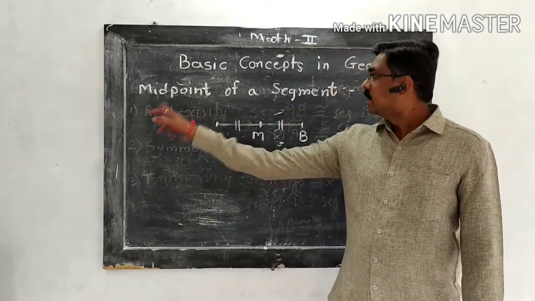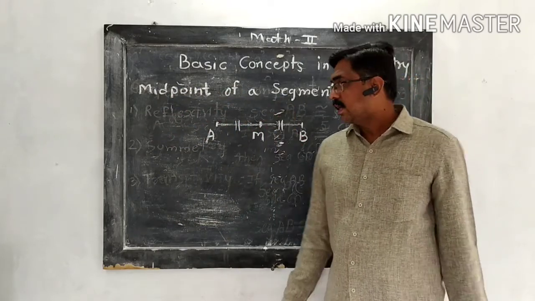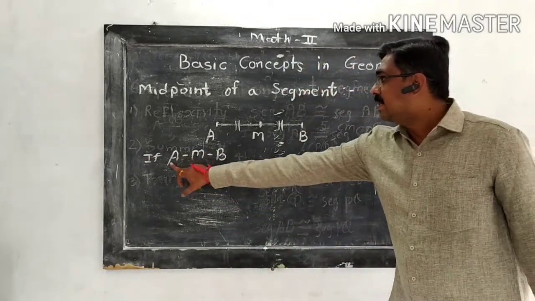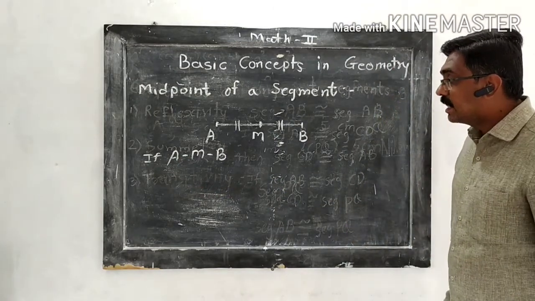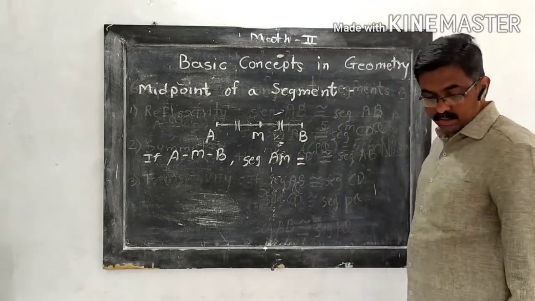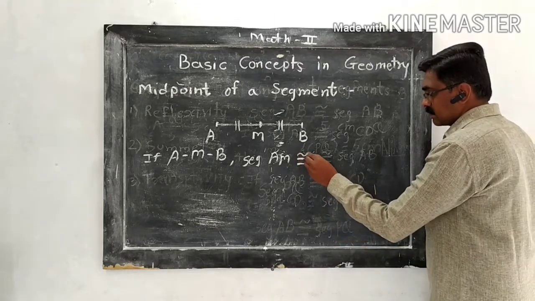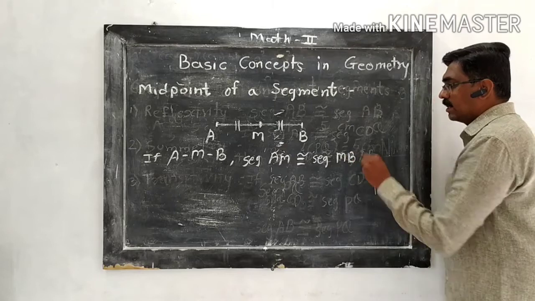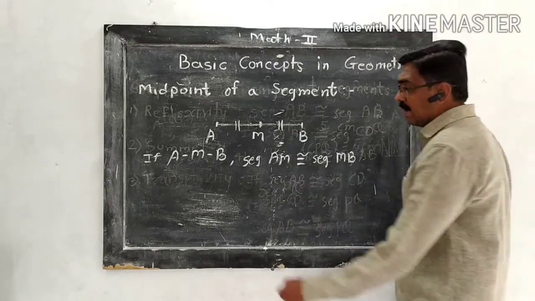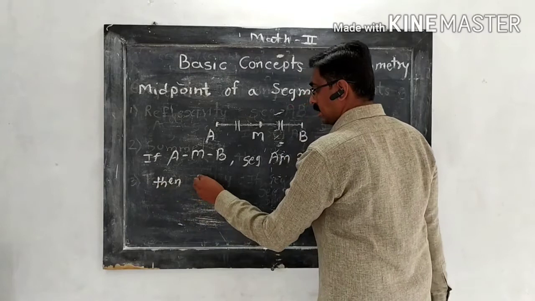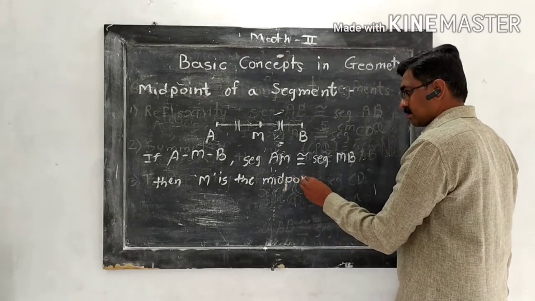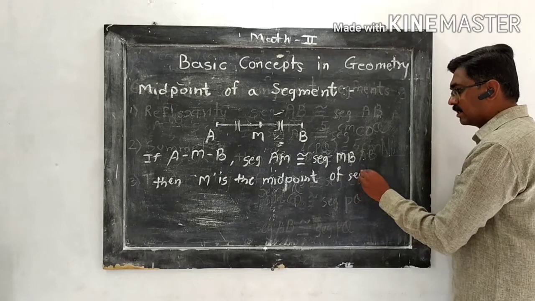Now the next term, that is the midpoint of a segment. If A-M-B, that means M is between A and B, and segment AM is congruent to segment MB, these two parts AM and MB are congruent to each other, then we can say M is the midpoint of seg AB.